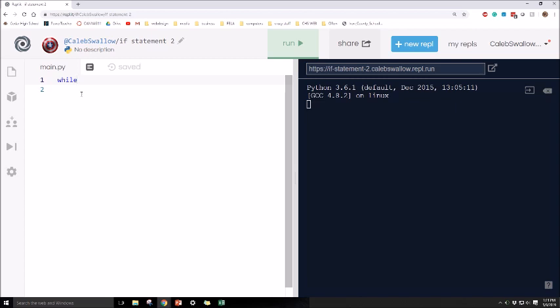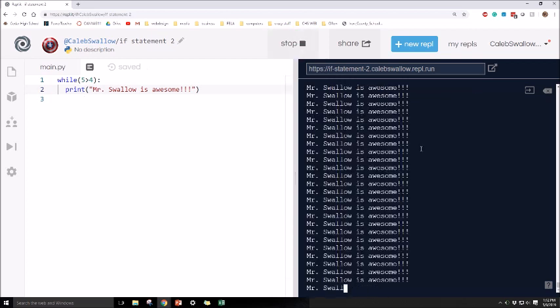It's a while loop. So while 5 is greater than 4, what do you want it to do? And then you can just print off something. Mr. Swallow, oops, gotta remember quotation marks. Just testing you, make sure you're paying attention. Mr. Swallow is awesome. Okay, let's see what happens. There it goes. As you can see over here on my right side, it is just continually printing it off, and it will continually print off until the end of time as long as this computer has electricity.